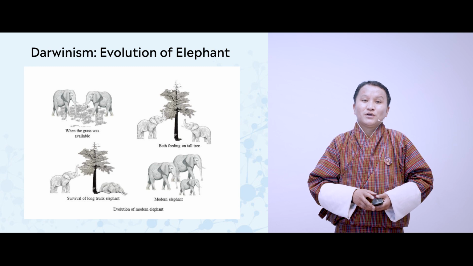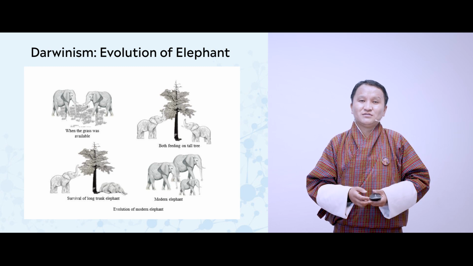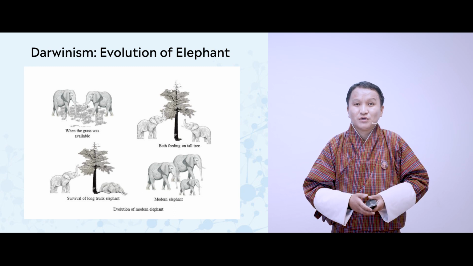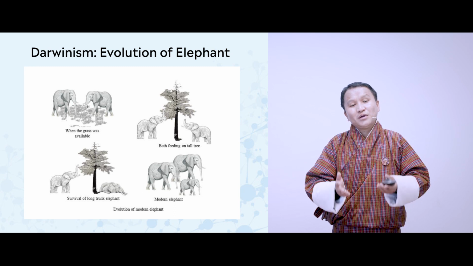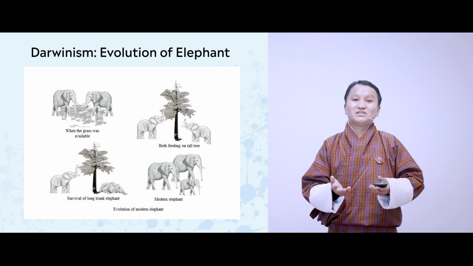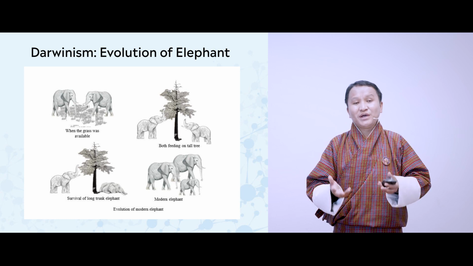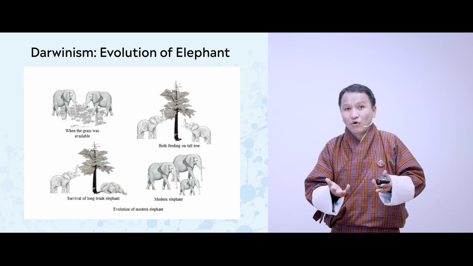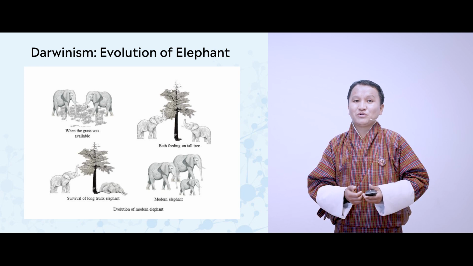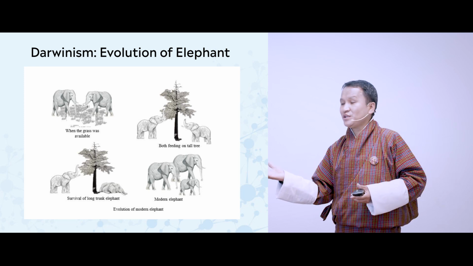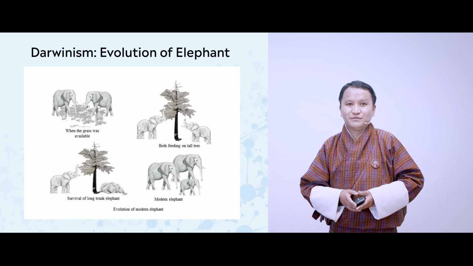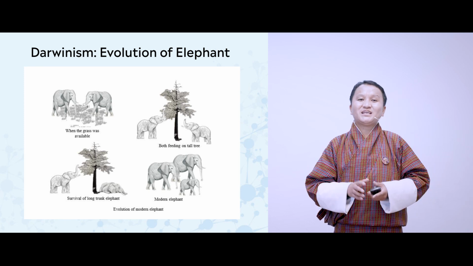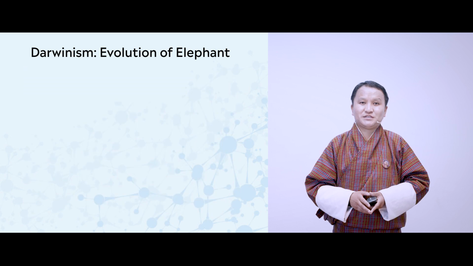Okay. So you might say that elephants with the long trunk have survived. In the same manner, Darwin had proposed his theory based on the evolution of giraffe, about which you can explore on your own so that you will be able to understand better about the example that I have given here. So based on his finding, he had proposed at least 7 postulates.